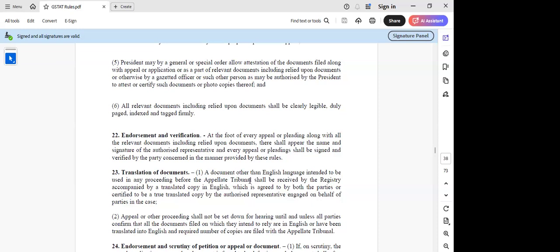But in that case, should this Rule 23 be applicable? Because they are trying to say that a document, it may not be the order also, it can even be the relied upon documents, where a few of the orders will be in the local language.